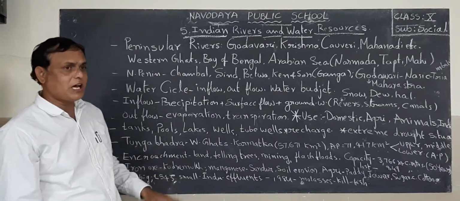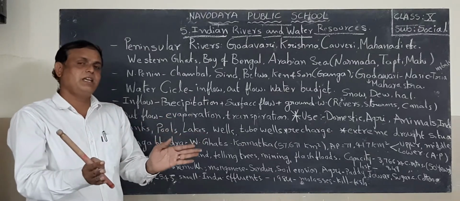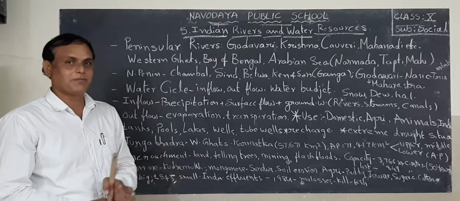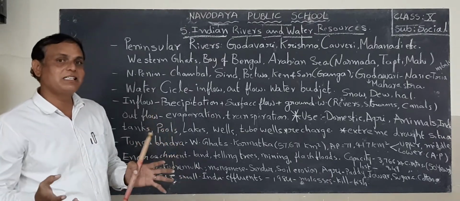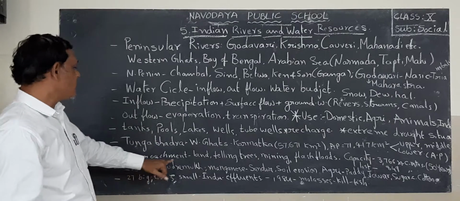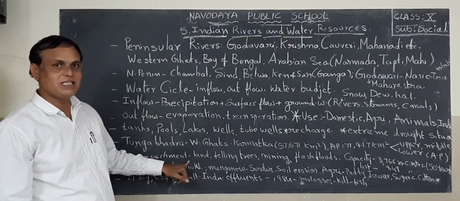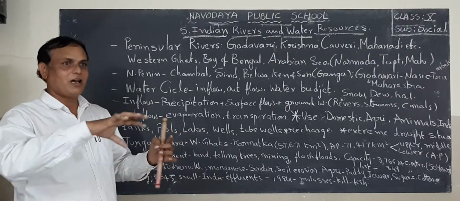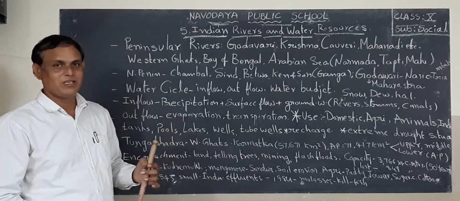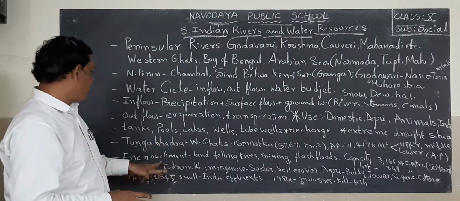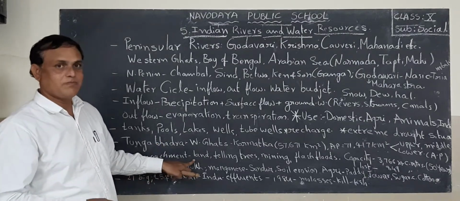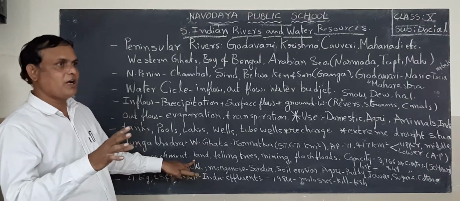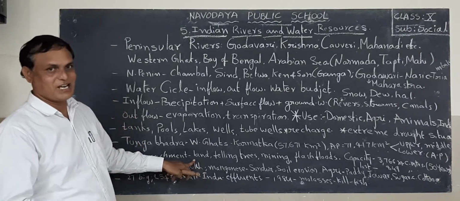But recently the Tungabhadra river water level is decreasing. Why is the water level decreasing? Because of encroachment. Encroachment means some people are occupying the lands around the Tungabhadra river. Actually, in the Tungabhadra river basin many lands were covered by forest area.